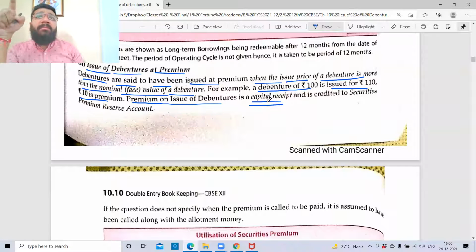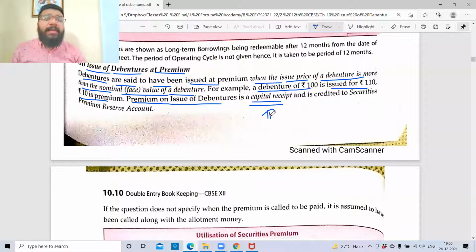That is why the premium we record in the security premium reserve. And where do we post it? Balance sheet, no. So any receipt we post in balance sheet means it is a capital receipt. Had it been revenue receipt, it would have gone to P&L. So this is not going to P&L because this is not your revenue receipt. It is your capital receipt.